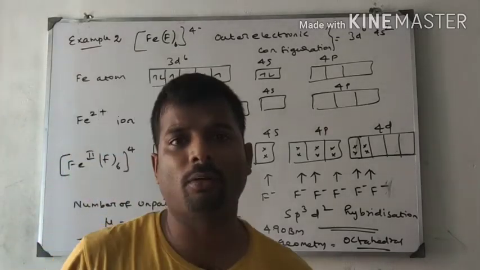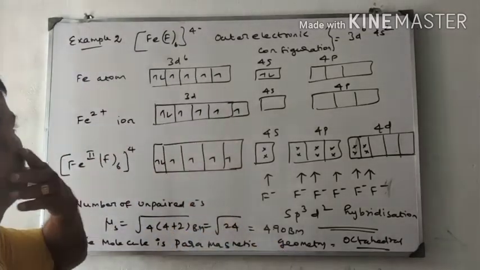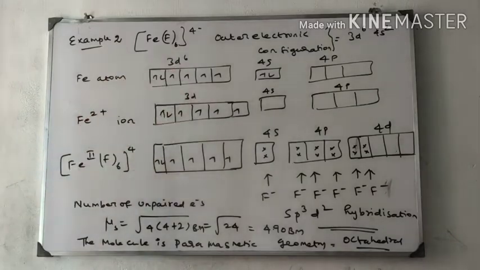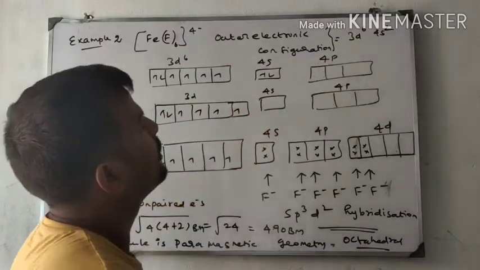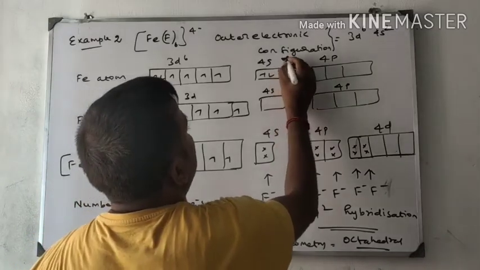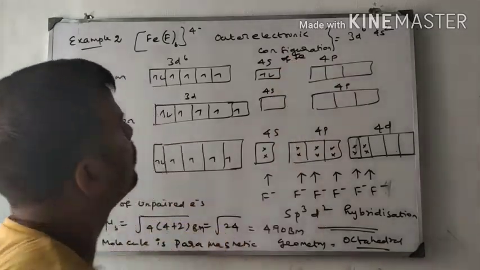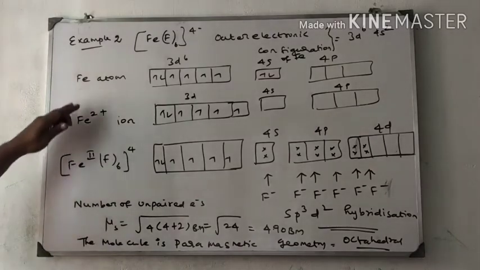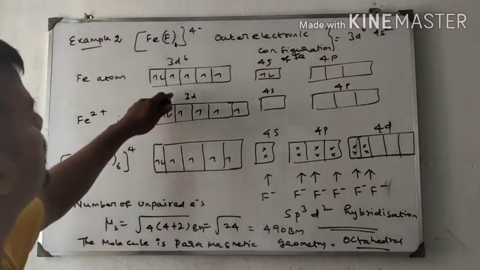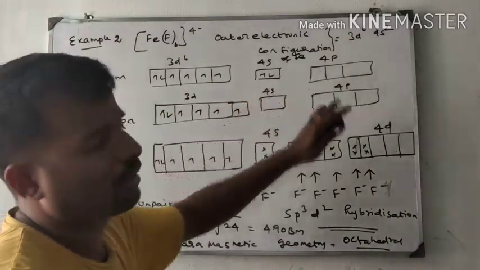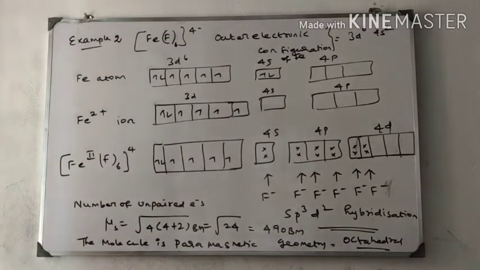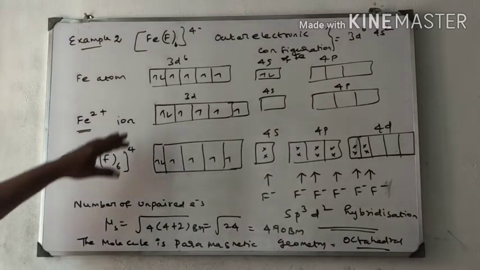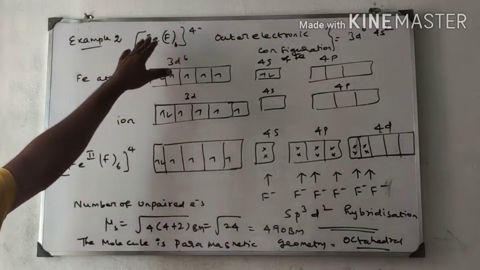Hello students, now I am going to explain the second example. This is [FeF6]4-. The outer electronic configuration of iron is 3d6 4s2. It is a d block element, so it has empty d orbitals. How do you get the Fe2+ ion? Because the oxidation state of iron is 2.